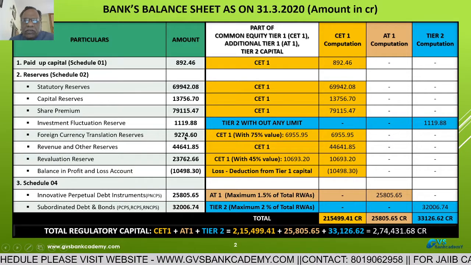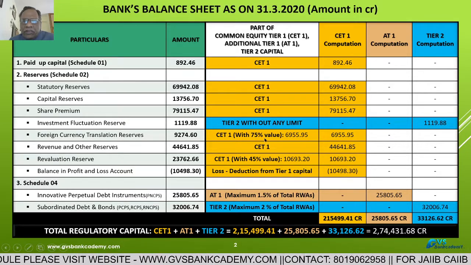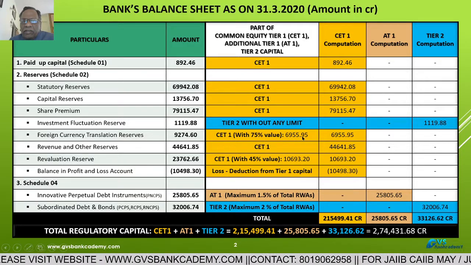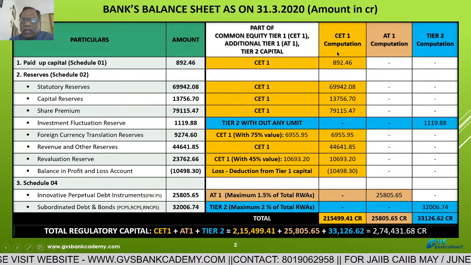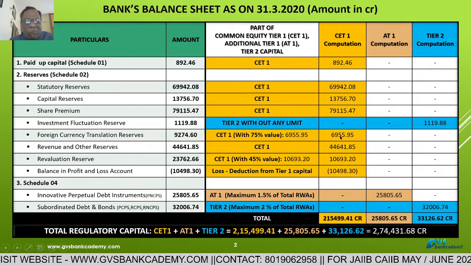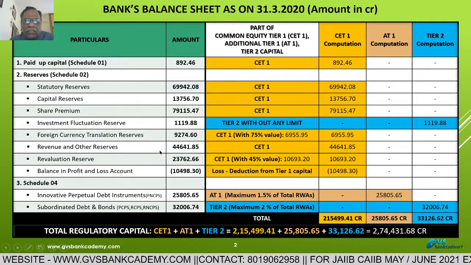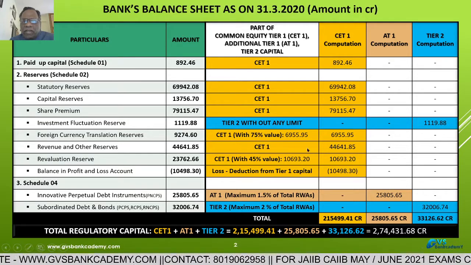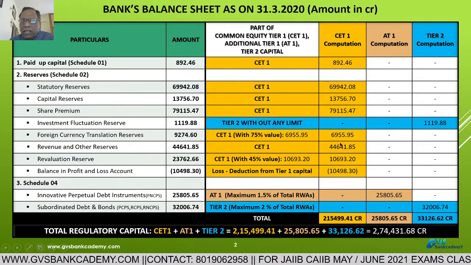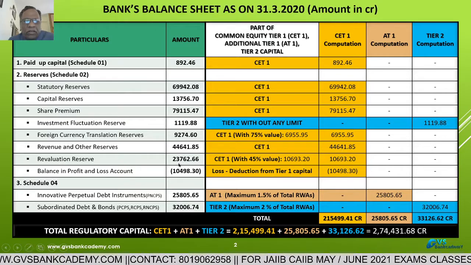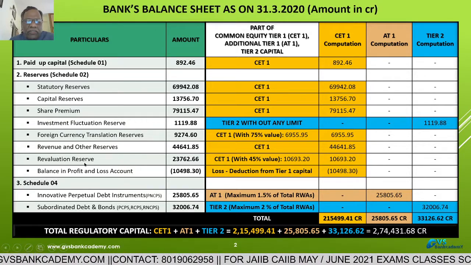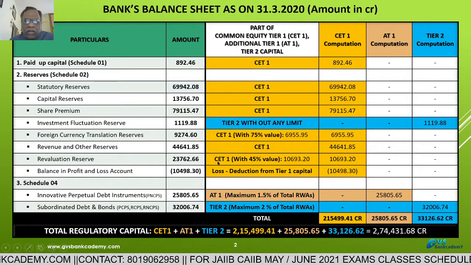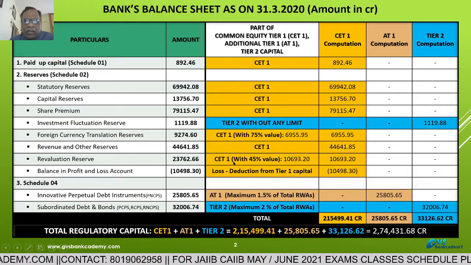So 9274.6 into 75% value, that is 6955.95 crores, that we have taken as common equity tier 1 capital. Revenues and other reserves. This is disclosure reserves, that is the entire amount as it is we have taken as common equity tier 1 capital. Then revaluation reserves. On fixed assets revaluation, this is also part of tier 1 capital as by RBI directive.